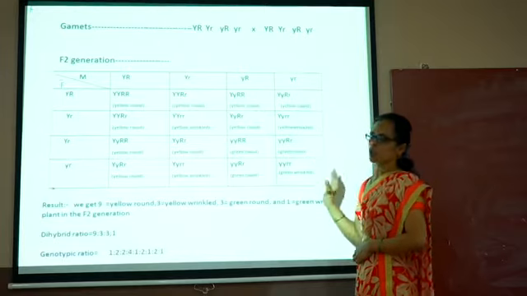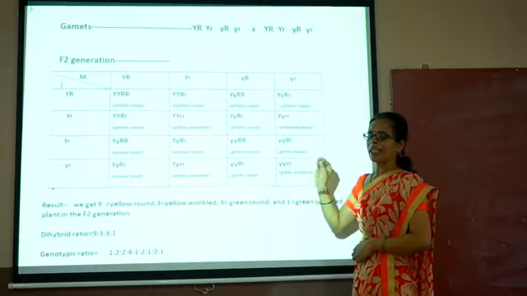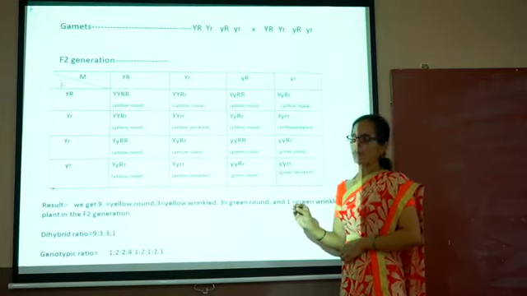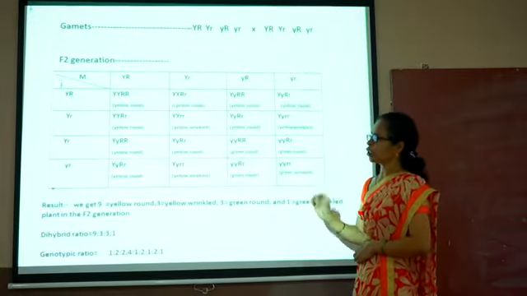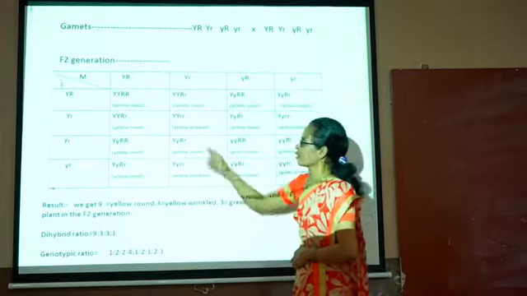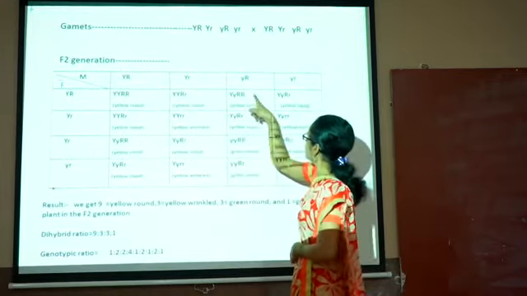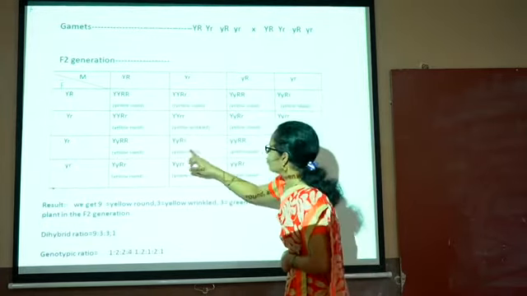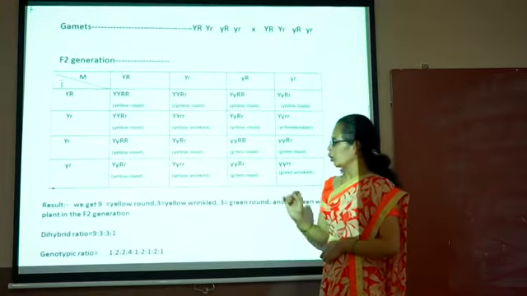Now these offspring show different combinations, and this is known as the dihybrid ratio. First is the phenotypic ratio. In the phenotypic ratio, if we see, there are about 9 yellow round seeds. If we count, here is the first yellow round seed, here is the second, third, 4, 5, 6, 7, 8, and the 9. In this way, there are 9 yellow round seeds.